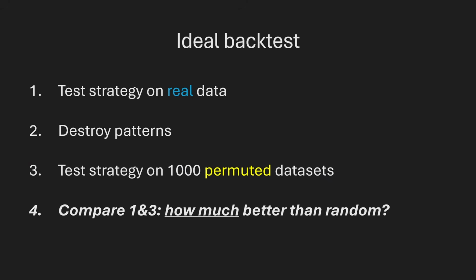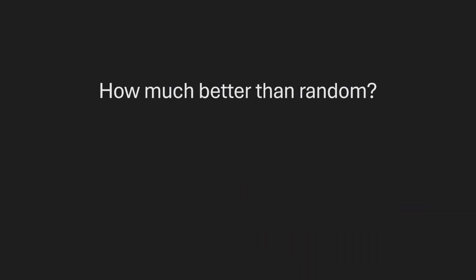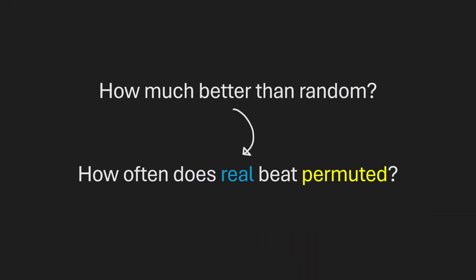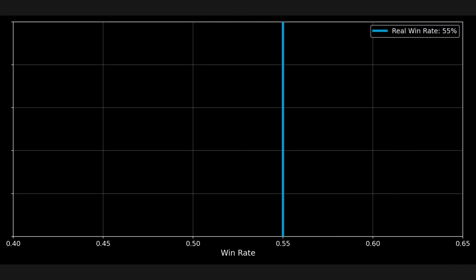By making this adjustment, we can also turn our vague question into an objective numerical question. Instead of asking how much better than random is our strategy, we can now ask, how often does the strategy perform better on real data than on permuted data? Let's visualize how this works in practice with some graphs. Let's say we test a strategy on some real data and we get a 55% win rate. Now we permute the data once and we get a permuted win rate of 50%.